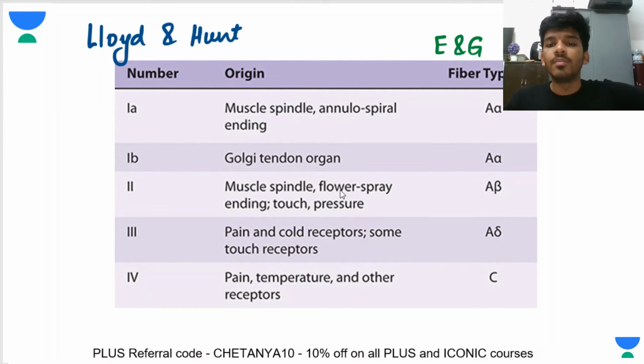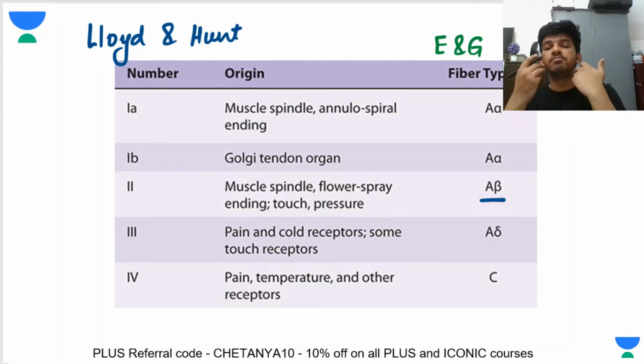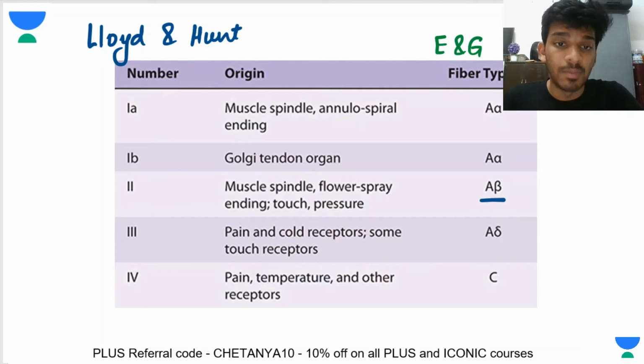The second kind of fibers are A beta. They're labeled as 2. And I told you that they are responsible for touch and pressure sensations. They can also go to the muscle spindle, but mainly they are responsible for touch and pressure sensations. And there is another kind where you can have the fibers as number 2. The classification is number 2, and that is the flower spray endings of muscle spindle.